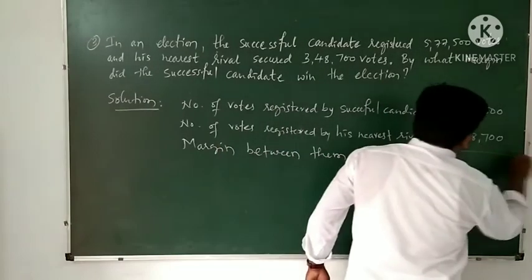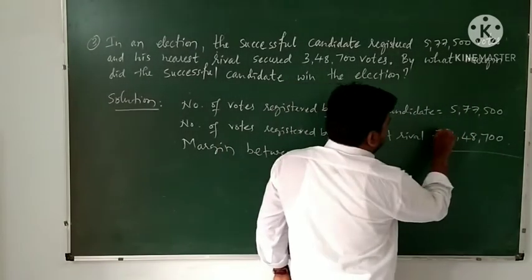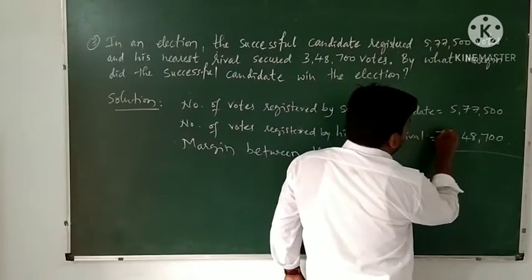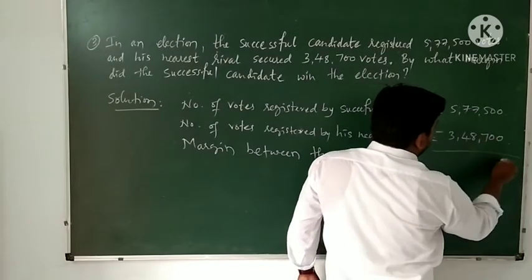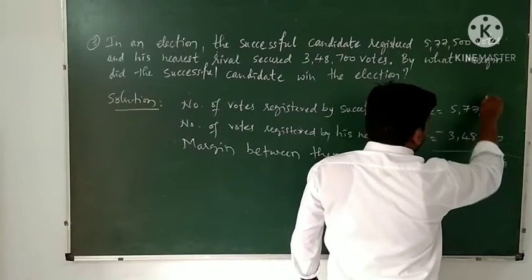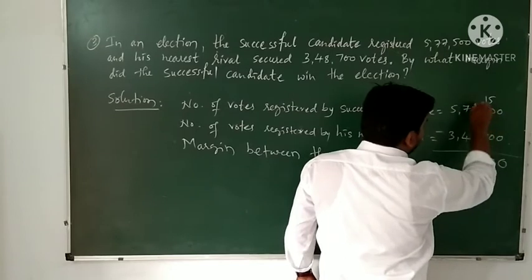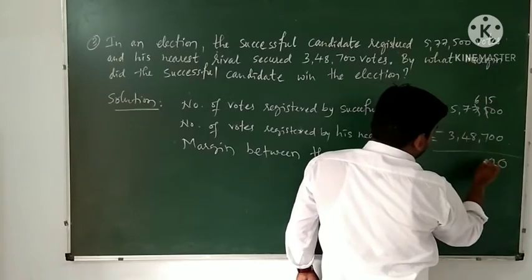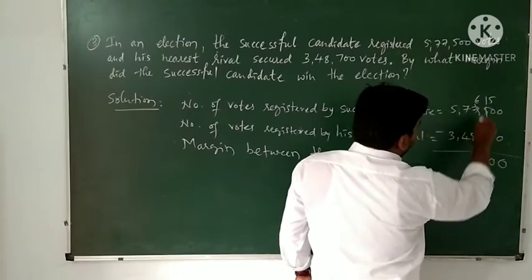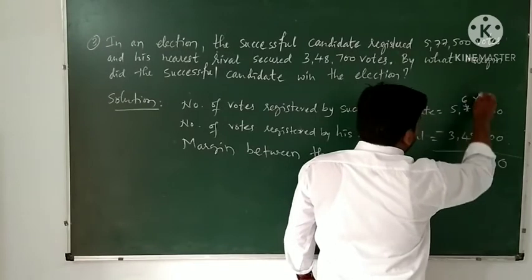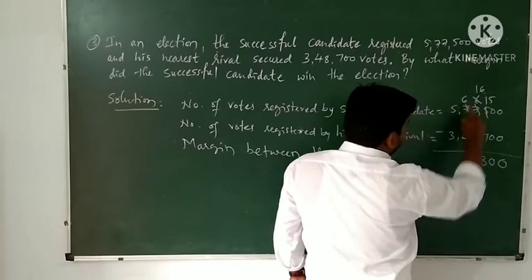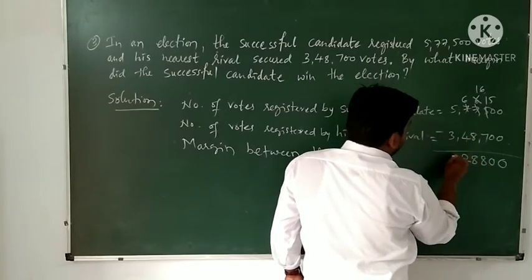Here we are finding the difference, means we are subtracting the second number from the first number. 0 minus 0, 0, 0 minus 0, 0, 5 minus 7 is not possible, hence you take one carry from the next digit, it will become 15, and here 6. 15 minus 7 is 8, then 6 minus 8 is not possible, you borrow, that is 16, then 16 minus 8 is 8, then 6 minus 4 is 2, then 5 minus 3 is 2.